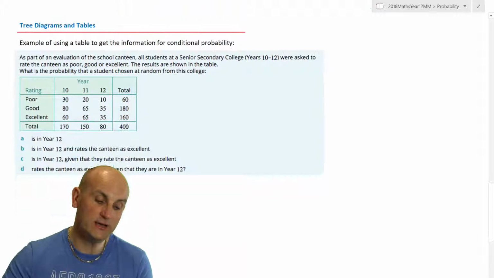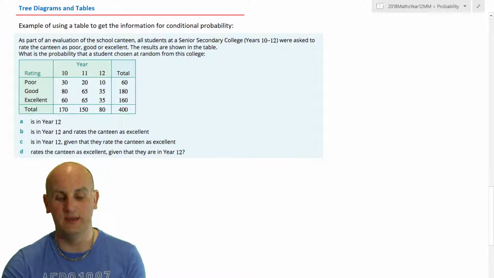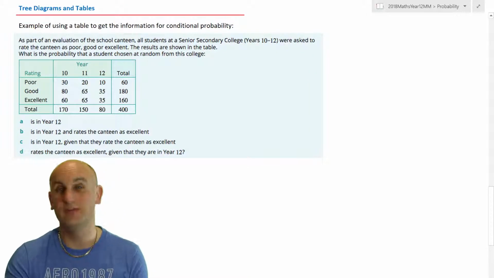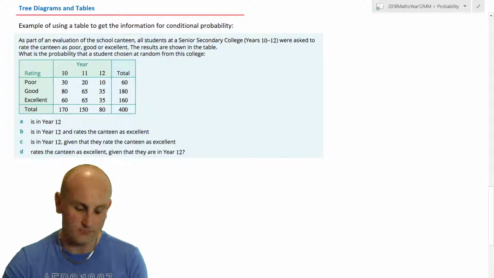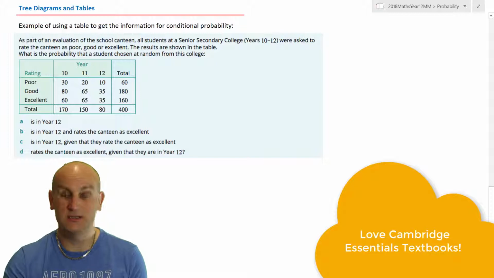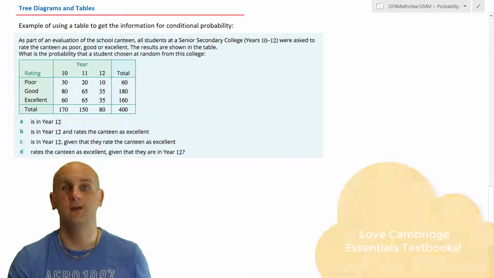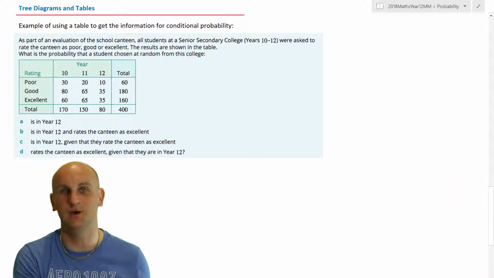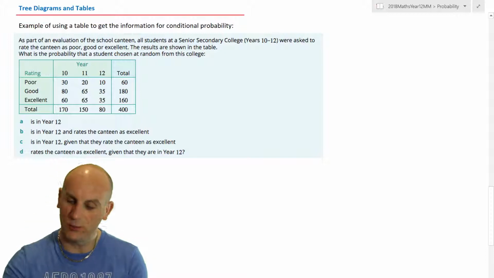Now, going back to tree diagrams and tables, we've done the tree diagrams and here is a table. Now, this question's come from the Cambridge Essentials textbook series. Cambridge have been very, very kind to allow me to use this because I'm actually using it as part of my teaching program. So videos are going to go to the kids that actually watch. And if you're watching it on YouTube, that's awesome as well.